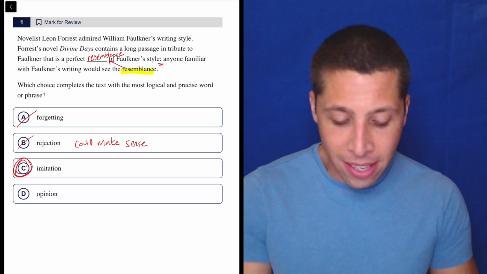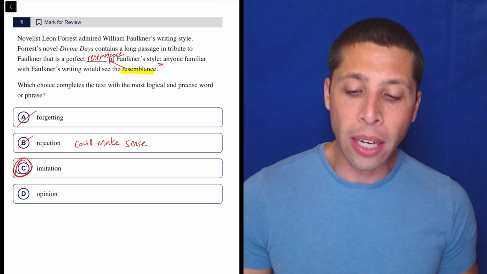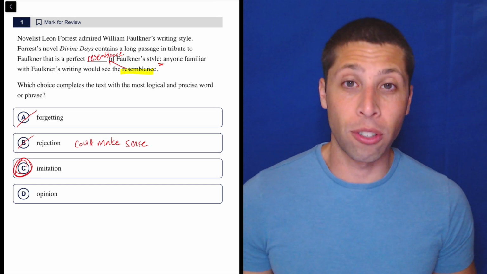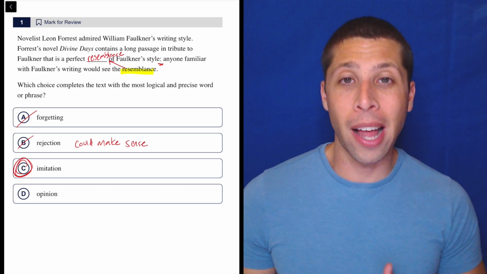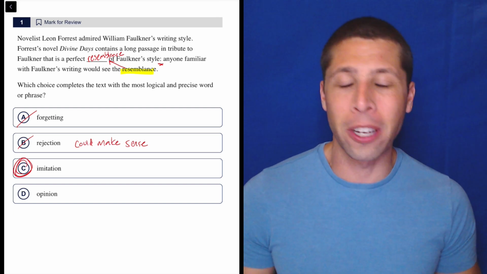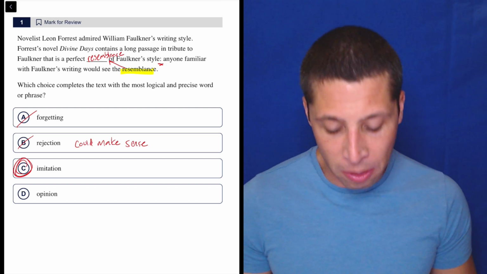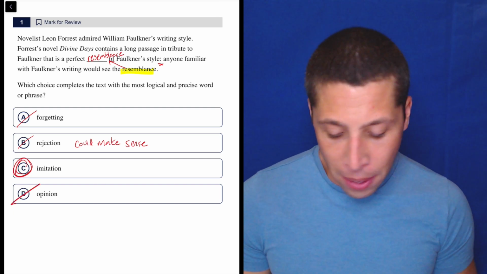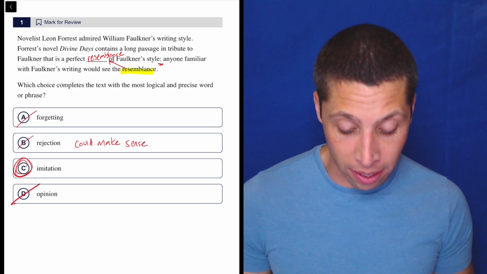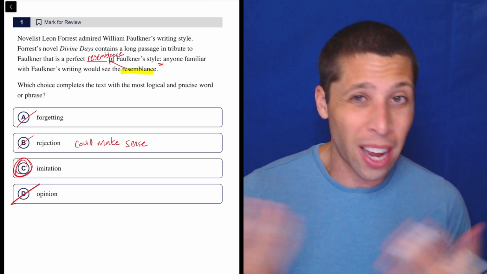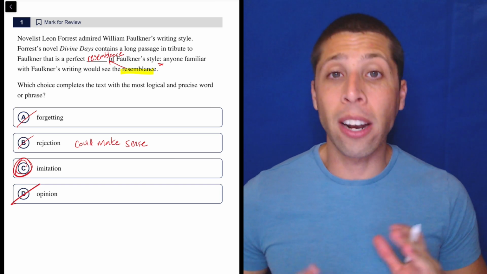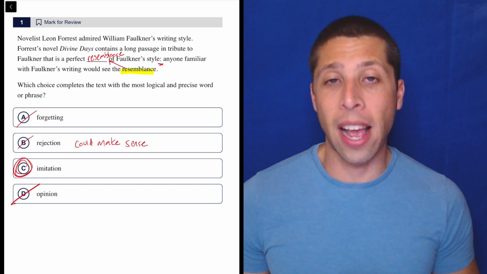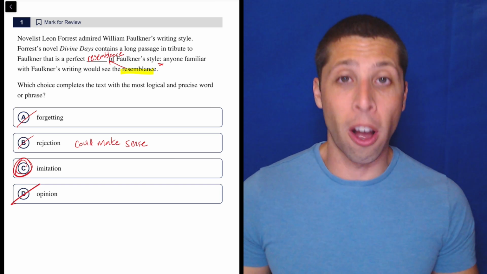So it doesn't make sense with all that context, but I think a mistake people make on these vocab questions is they read it and they just kind of listen for which choice makes sense in the blank or could make sense, what sounds good, but that's not the game we're playing. Everything needs to be supported with evidence. And opinion, I don't think even makes sense if you read it in there. A perfect opinion of Faulkner's style, I don't think that makes any logical sense either. So this is, again, not a hard question, but we're going to need to use this exact same skill when they do get harder on later questions.